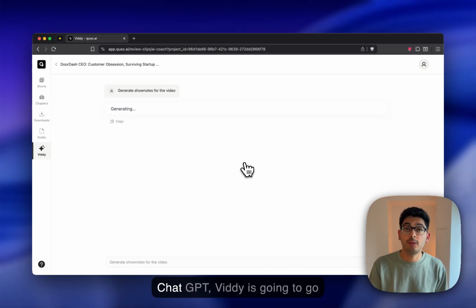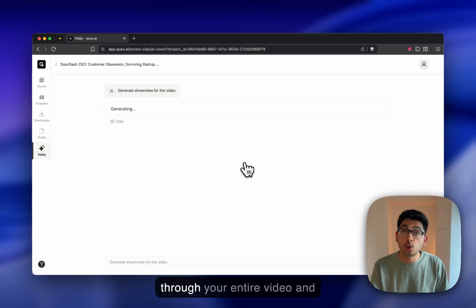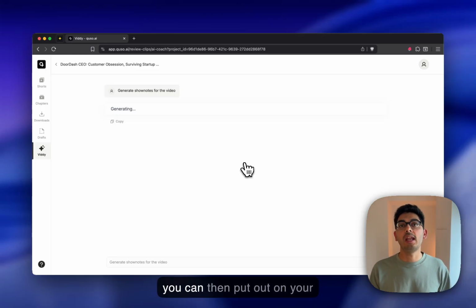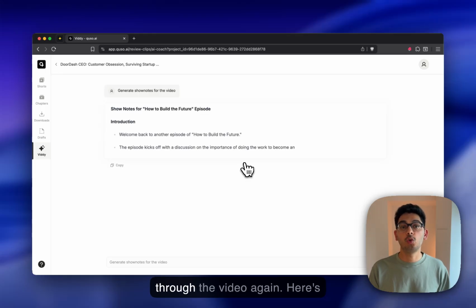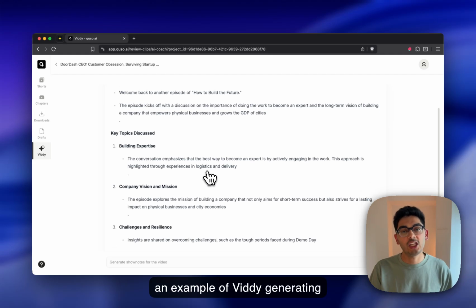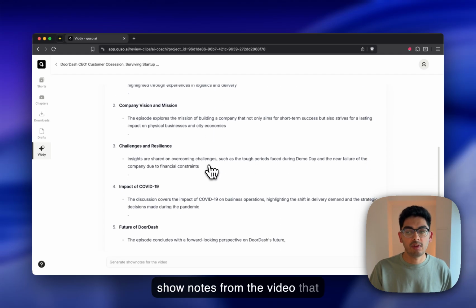Very much like ChatGPT, Viddy is going to go through your entire video and generate the relevant content that you can then put out on your social media without having to go through the video again. Here's an example of Viddy generating show notes from the video that we uploaded.